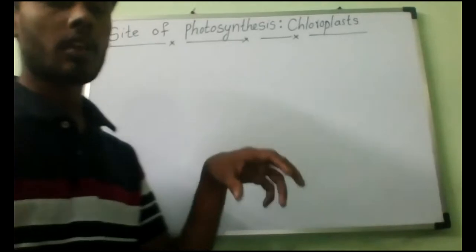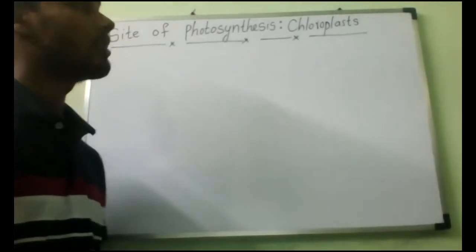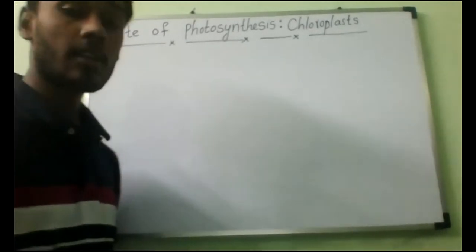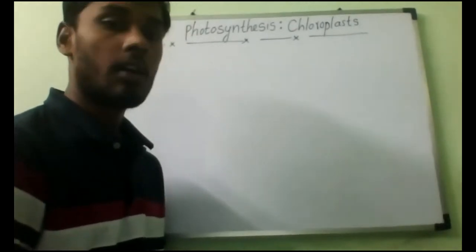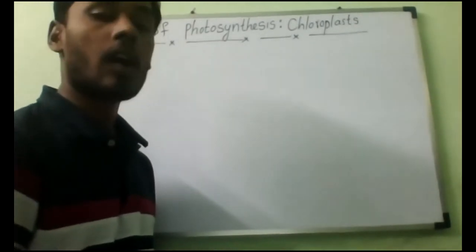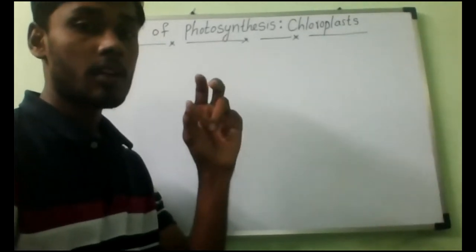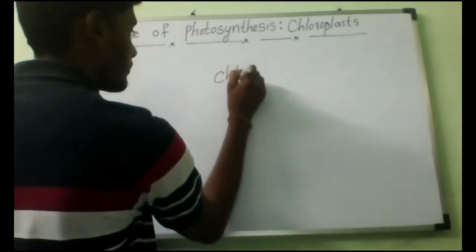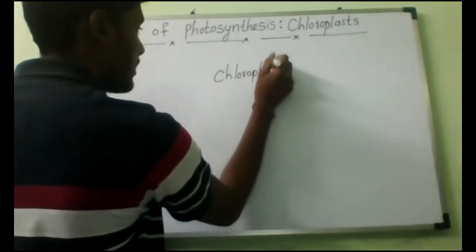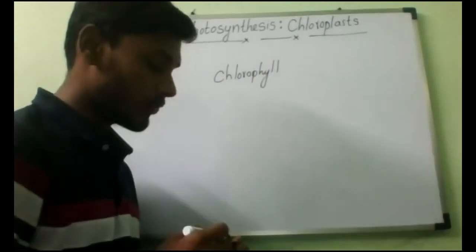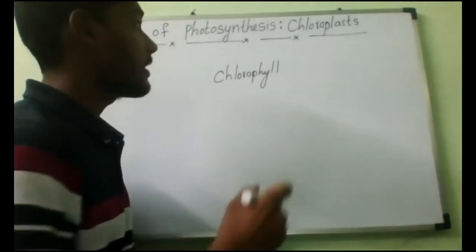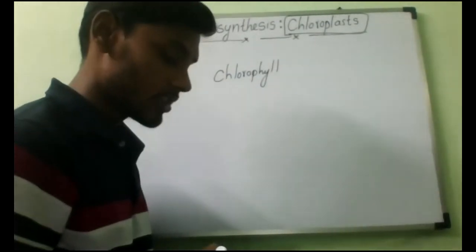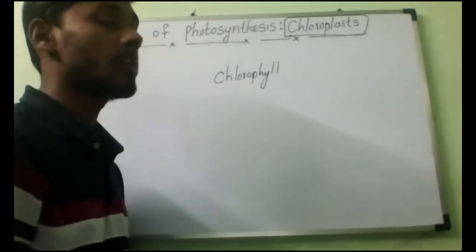As we know, the organelles where the photosynthesis reaction takes place are called chloroplasts. That is why chloroplasts are called the site of photosynthesis. These chloroplasts are the organelles in the cells of green plants which contain chlorophyll, and photosynthesis takes place in chlorophyll. So we can say chloroplasts are the most important structures for the photosynthesis reaction because they contain the chlorophyll.